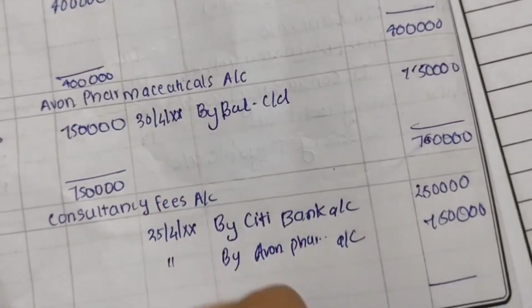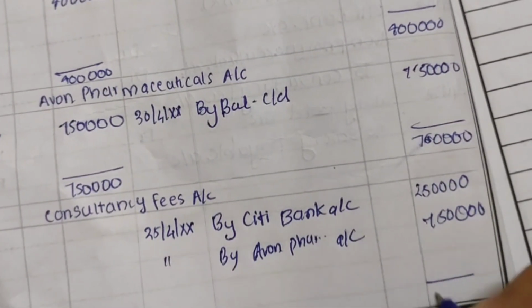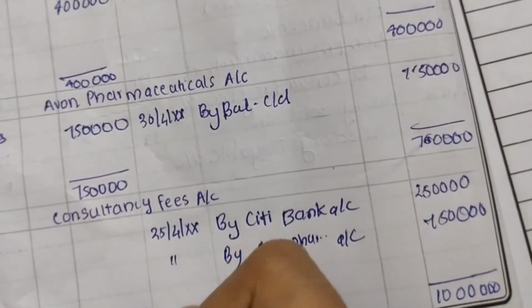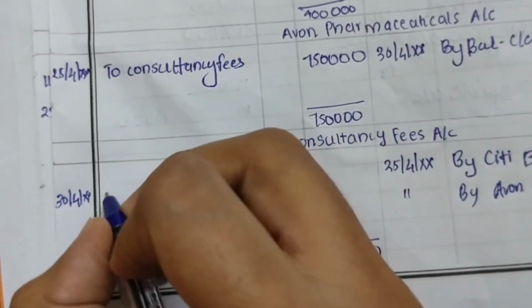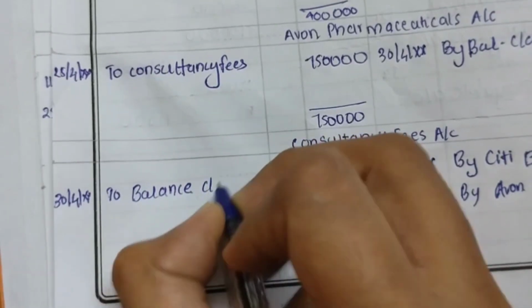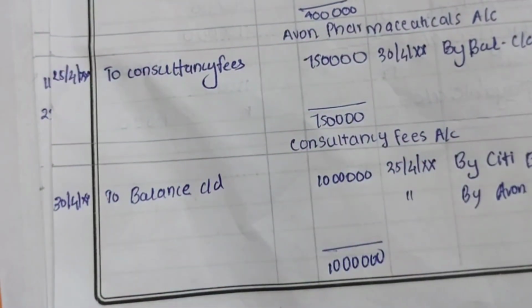There is no amount here. Let's total it, 10 lakh here. 13/4, to balance carried down, 10 lakh. Okay, there are 2 more accounts to be drawn, so I'm giving those as homework.